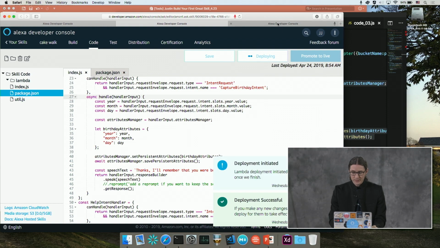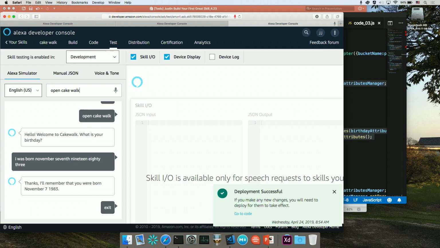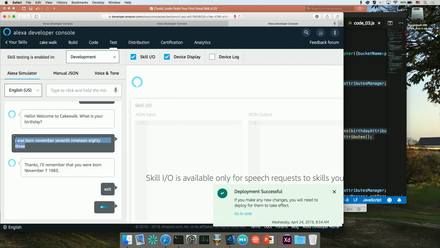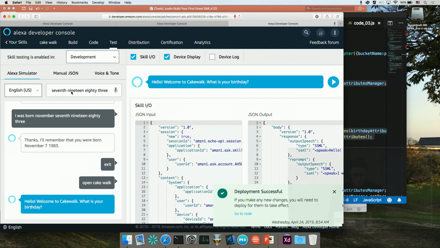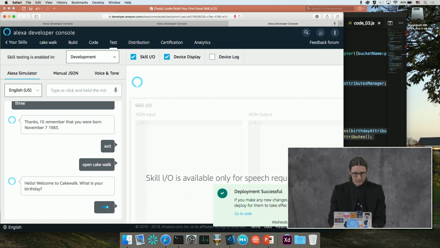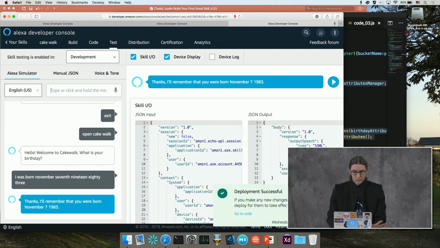And now if we test our skill, it's actually going to save the information into S3. So let's take a look at how that will look like. So I'm going to say open Cakewalk. And I'm going to paste in the birth date. And we've said that we're going to remember it. And at this point, we should have remembered it.